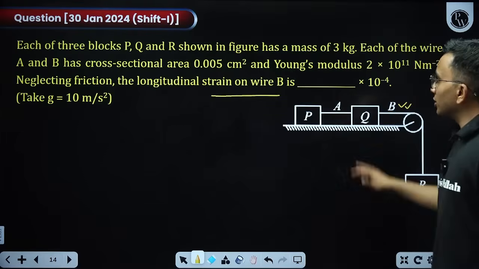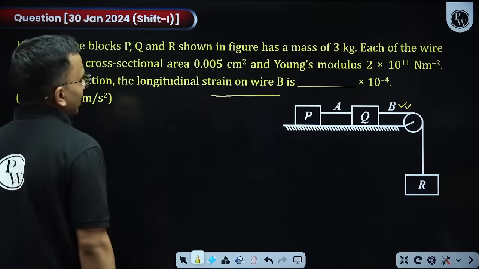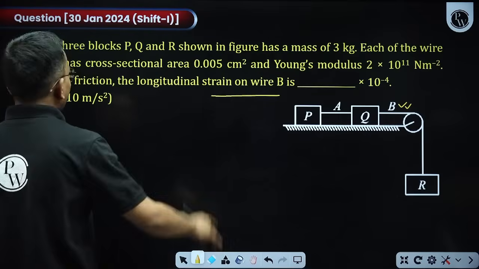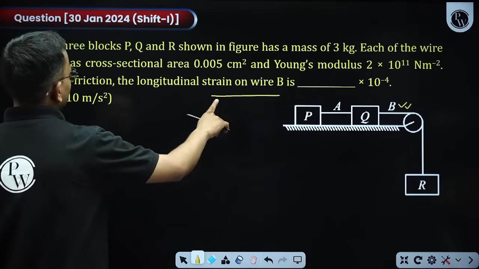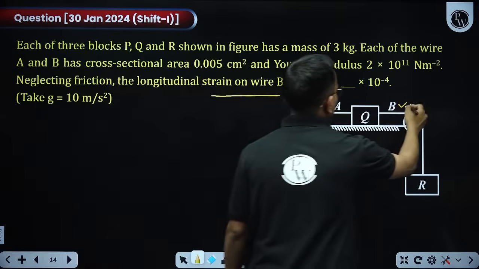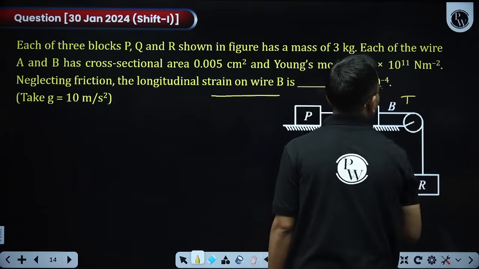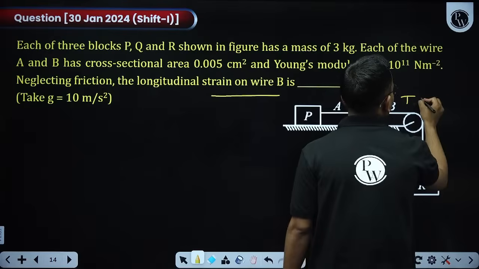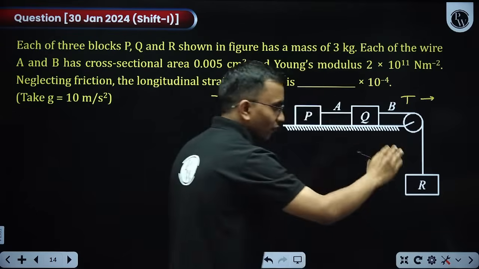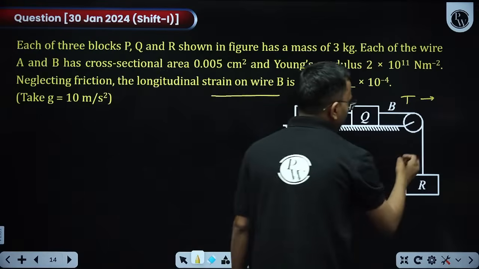Each of the 3 blocks P, Q and R as shown in the figure has a mass m, that is 3 kg. Each of the wire A, B has cross section area this, Young's modulus is this. We need how much is the strain here. Strain here, I need tension first. First I will find tension, from tension I will find stress, from stress I will find strain. Now how much is the tension here?